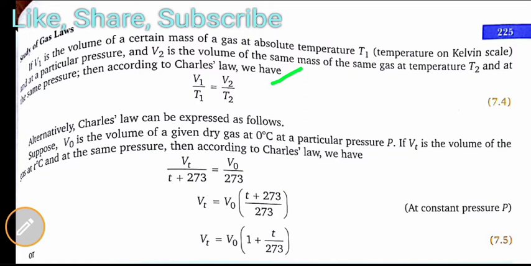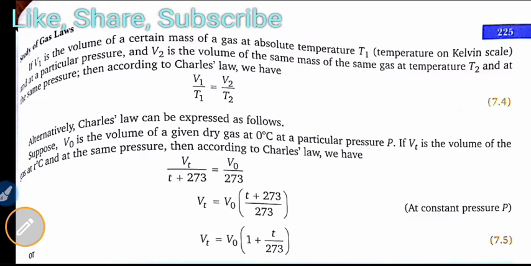This gives a relationship between the volume and temperature of the gas in its two states. Alternatively, Charles' law can be expressed as follows.